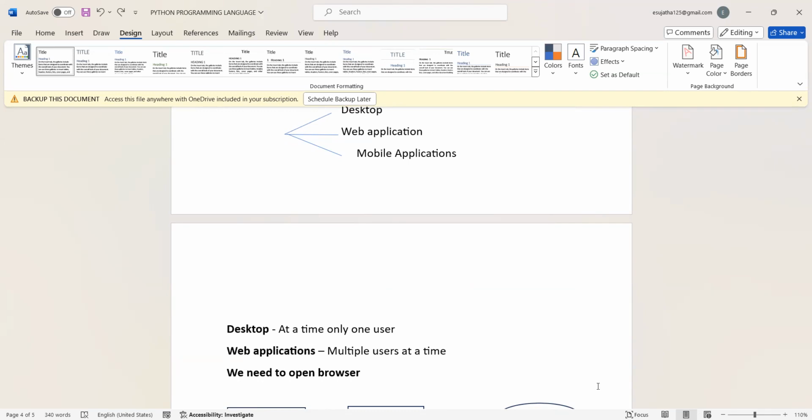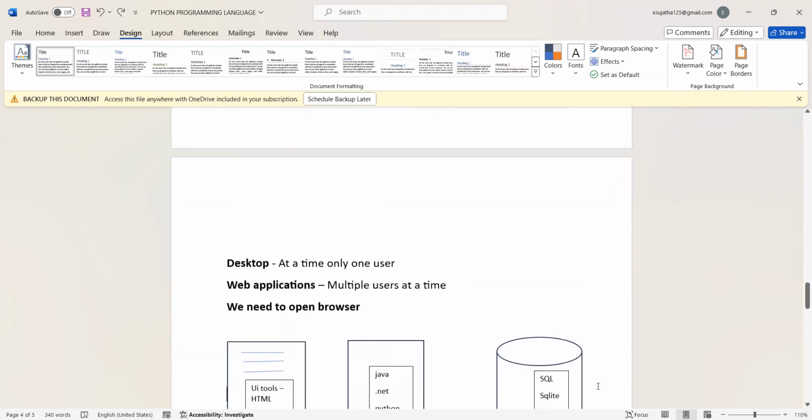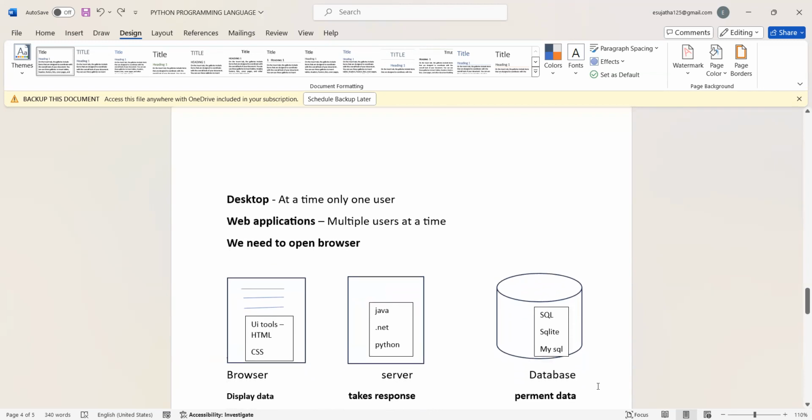How does a web application work? Suppose we have to open a browser. For the UI we can use tools like HTML, CSS, JavaScript. Then it goes to the server. How does the server work?